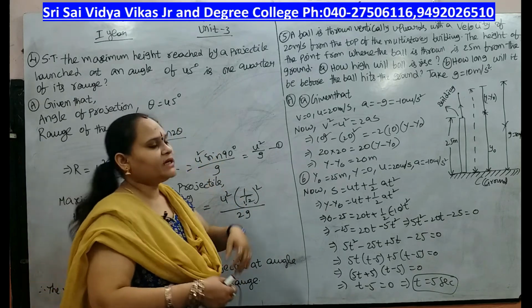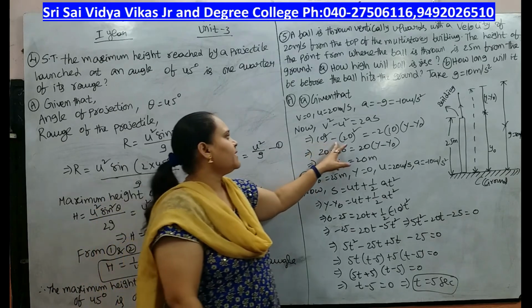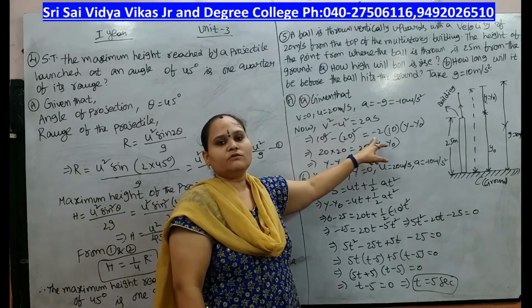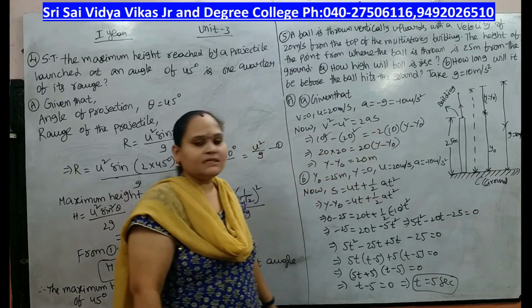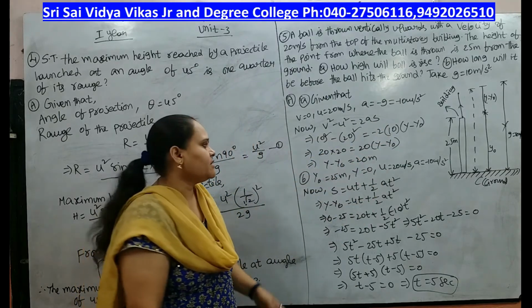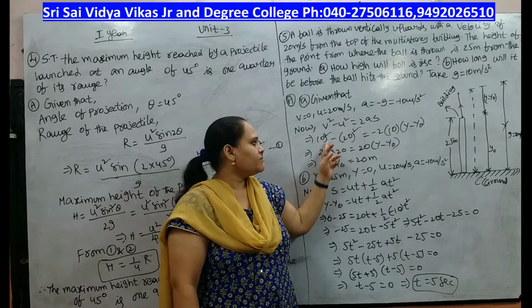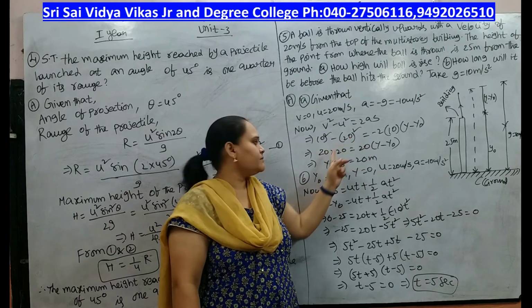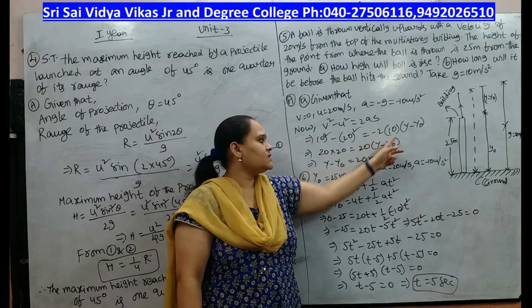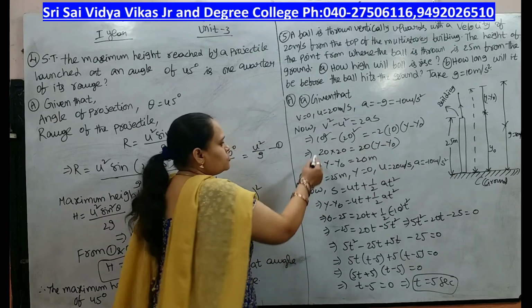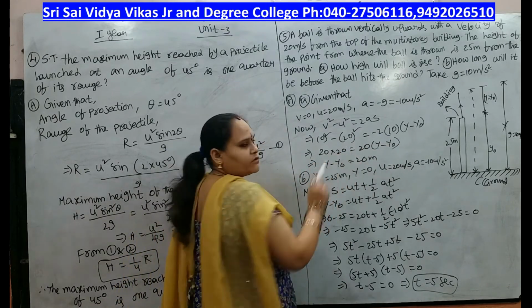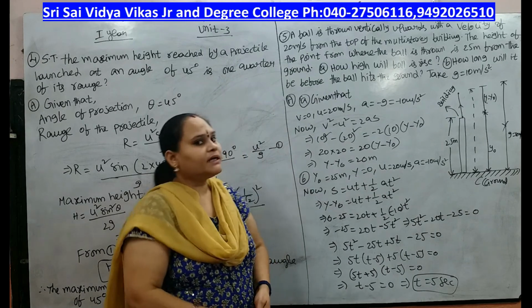Substitute the values. v squared minus 20 squared equals 2 into minus 10 into s. S is nothing but the distance, y minus y naught. So substitute 0 squared minus 20 squared: 20 into 20, equals 2 tens are 20 into y minus y naught. So 20 cancels, y minus y naught equals 20 meters. That is nothing but s.